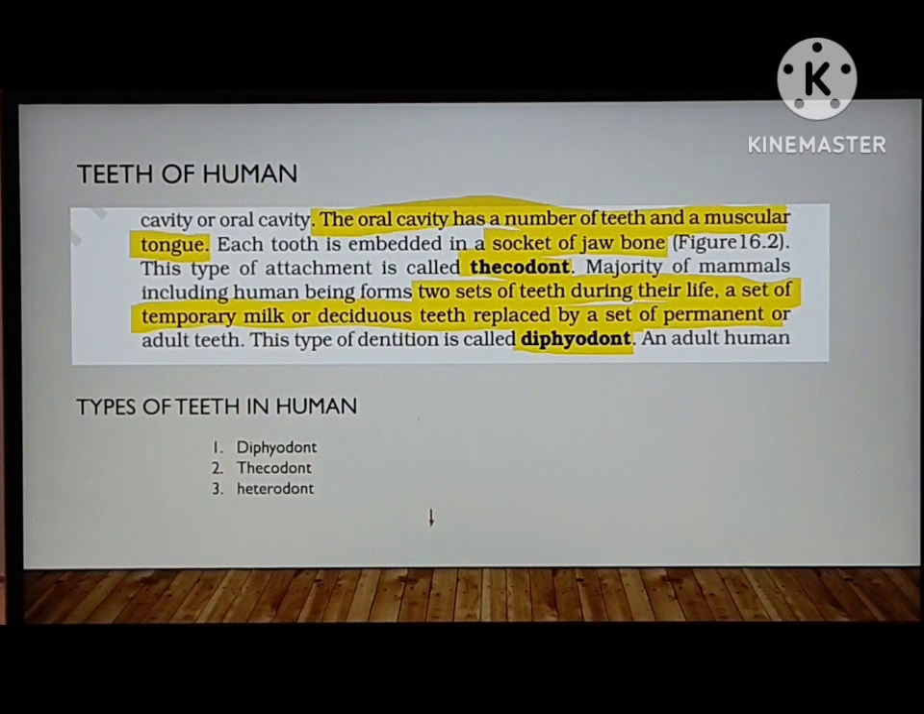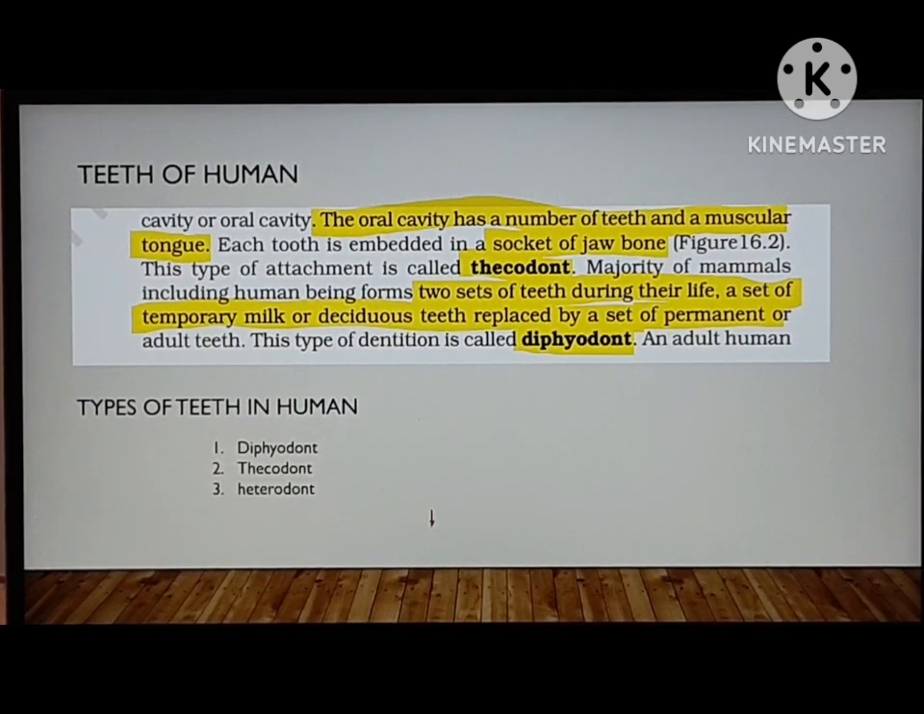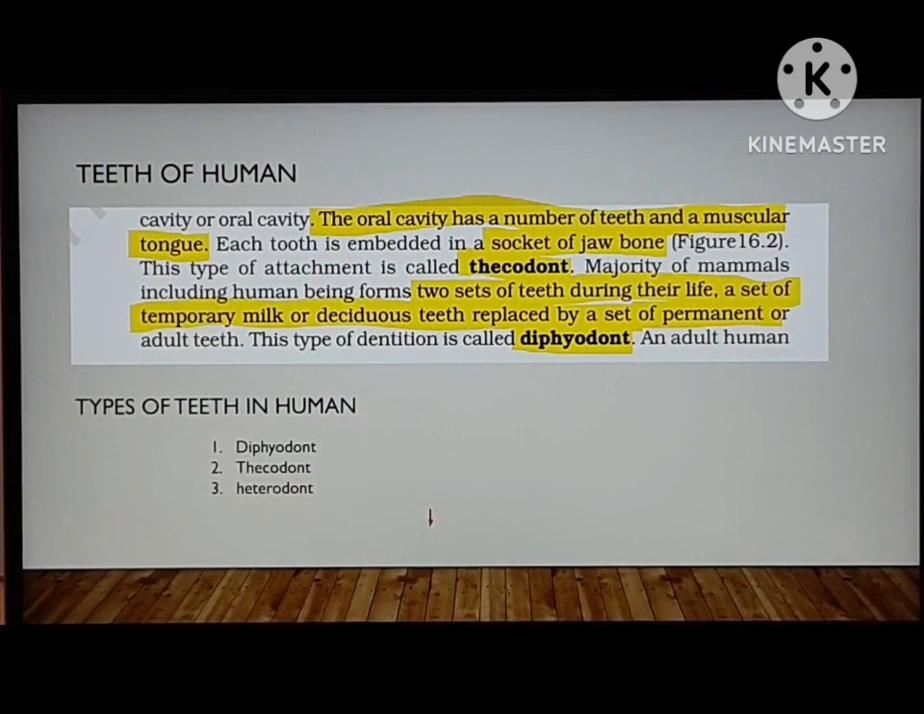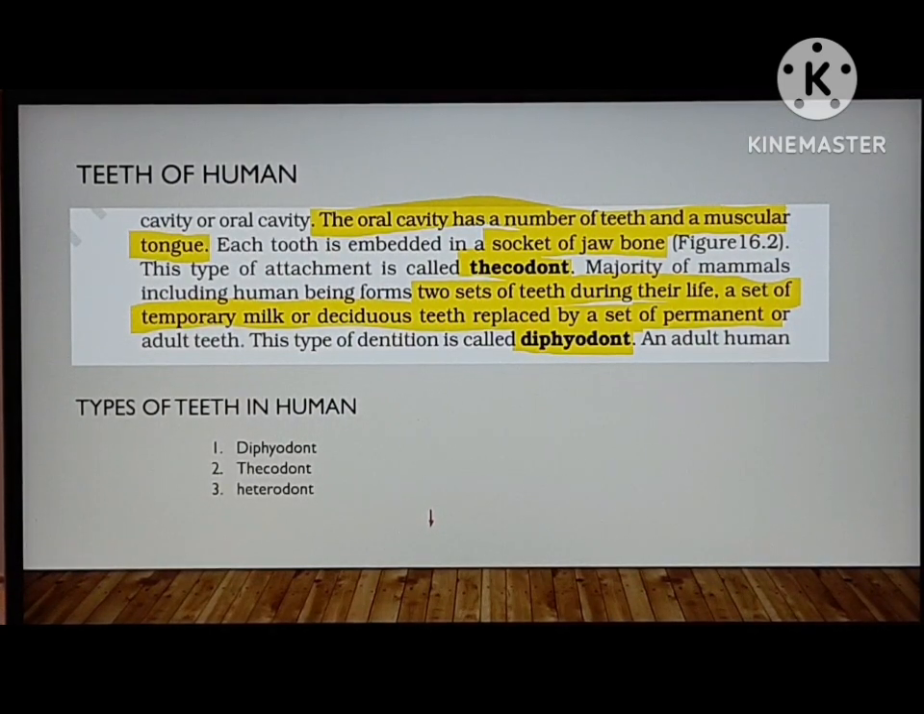So, here we will discuss the teeth of the human. The oral cavity has a number of teeth and a muscular tongue. Each tooth is embedded in a socket of the jawbone. This type of attachment is called thecodont. The majority of mammals, including human beings, form two sets of teeth during their life. So in our life there are two sets of teeth, primary and permanent teeth. So we are called diphyodont.